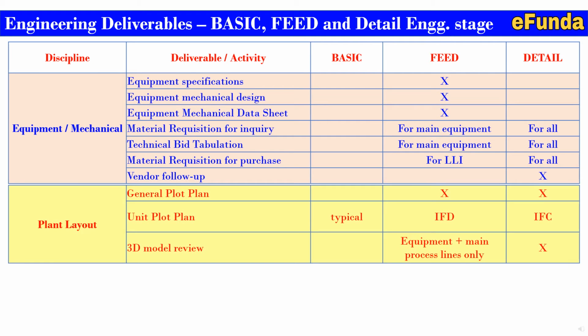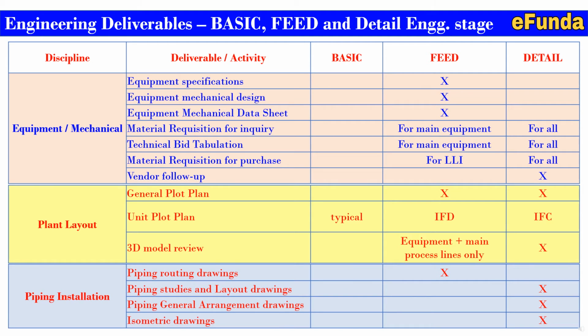Now moving on to the plant layout, where the general plot plan is required in feed and detail. Unit plot plan is typically required in the basic. IFD is required in feed stage and IFC is required in the detail stages. 3D modeling review is mainly required during the feed stages and the detail engineering stages. Now piping installation, mainly the piping routing is required during the feed stages. Piping studies and layout drawing, piping general arrangement drawing and isometric drawings are required mainly during the detail engineering, where the actual construction drawings will be issued as part of the detail engineering stage.